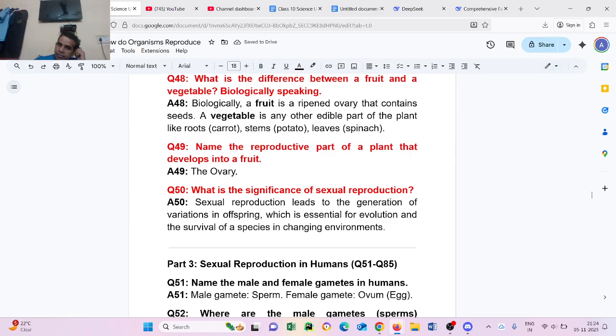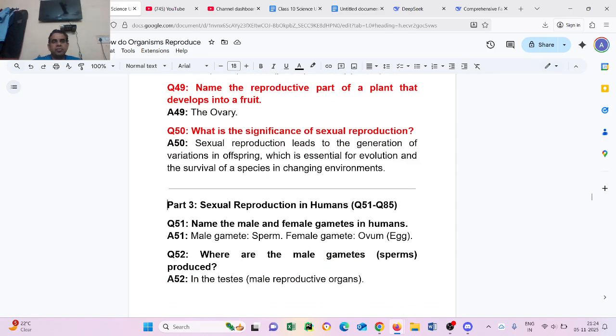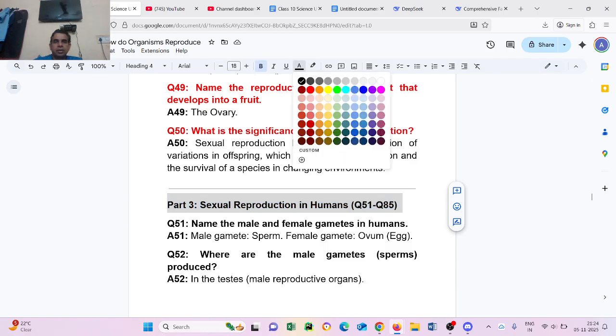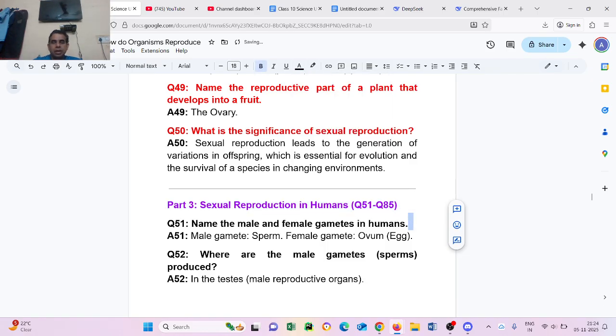What is the significance of sexual reproduction? Sexual reproduction leads to the generation of variation in offspring, which is essential for evolution and the survival of species in a changing environment. Now move to part 3, sexual reproduction in humans. I will discuss in this section question number 51 to question number 55.